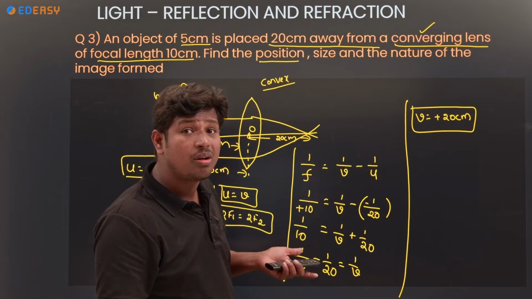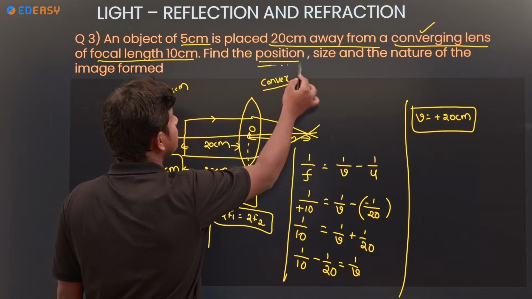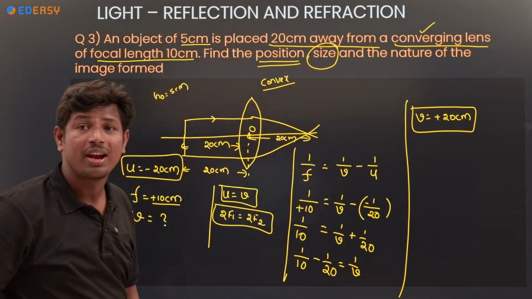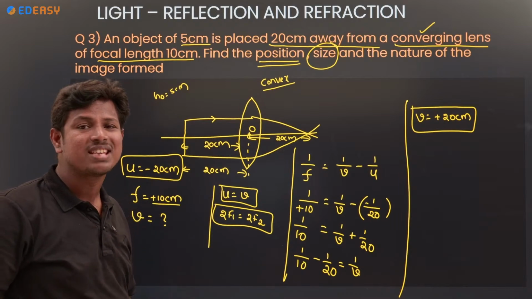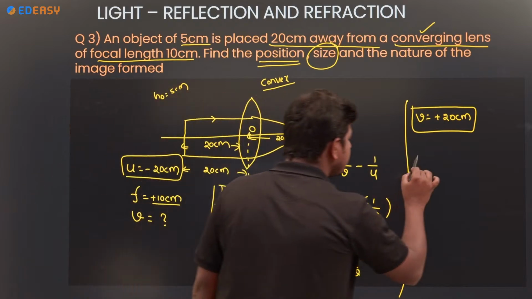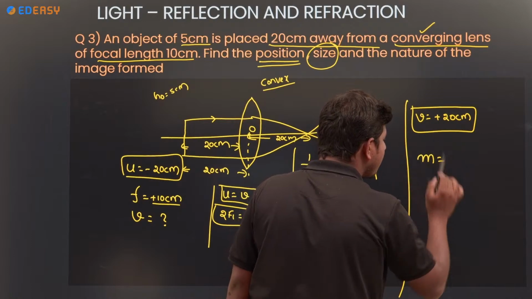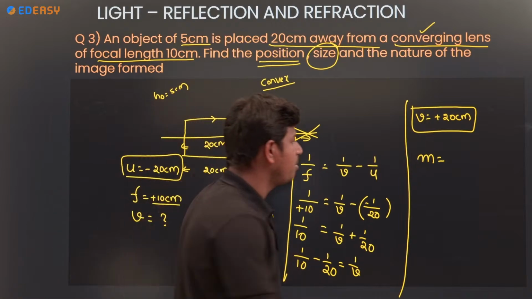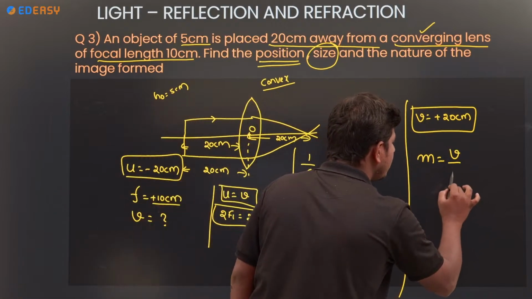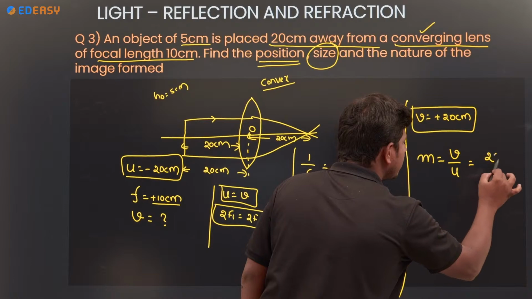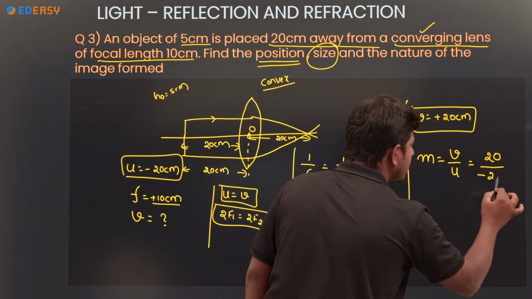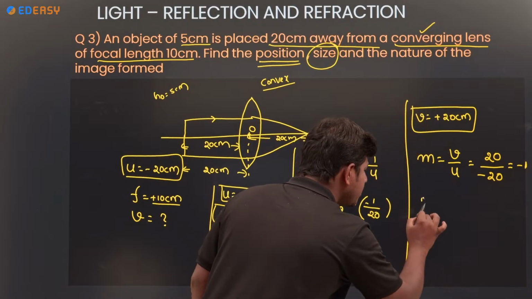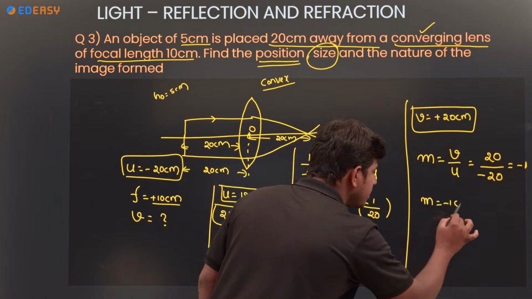Is the problem solved? No. We have just found out the position, and now we are going to find out the size. Magnification. Who will tell the formula for magnification? V by U. Remember, V by U. V value plus 20, U value minus 20. Then it will be minus 1. So the magnification value is minus 1.